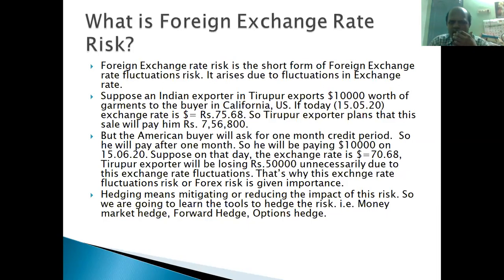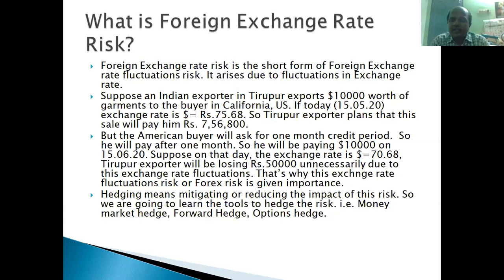Suppose an Indian exporter in Tirupur exports $10,000 worth of garments to the buyer in California, US. Even in local sales, a credit period is given.